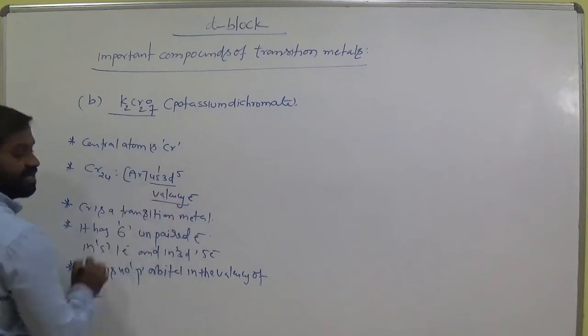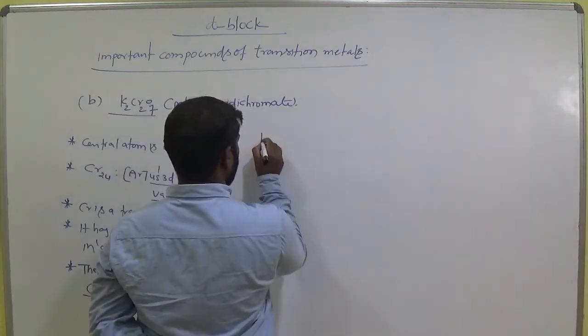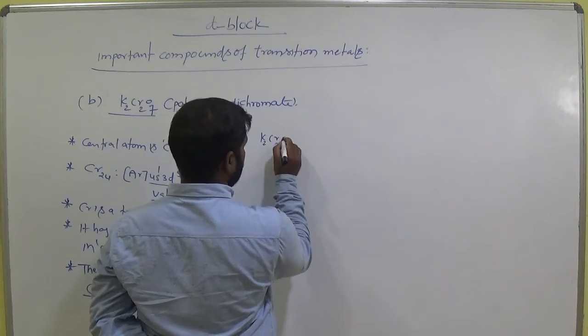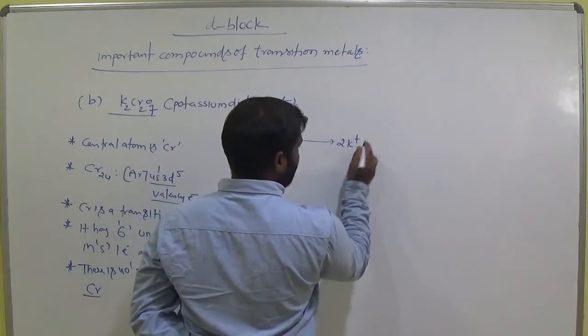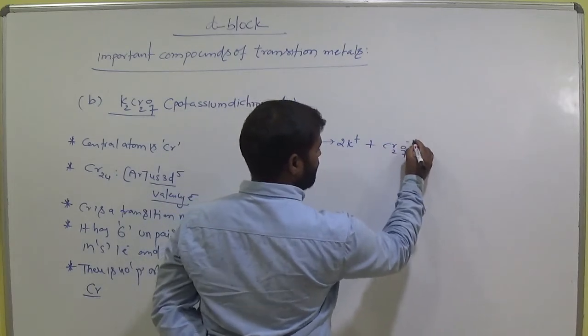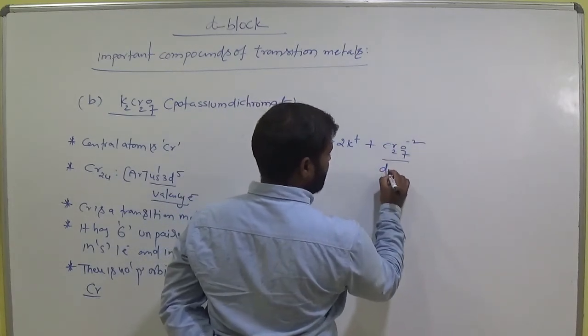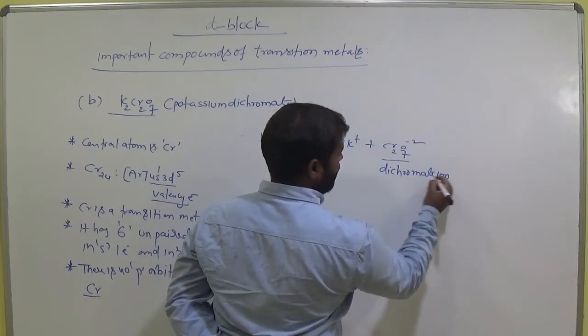Is there any p orbital? No p orbital here. Now K2Cr2O7 has two ions: potassium plus and Cr2O7 2-, which is called the dichromate ion.